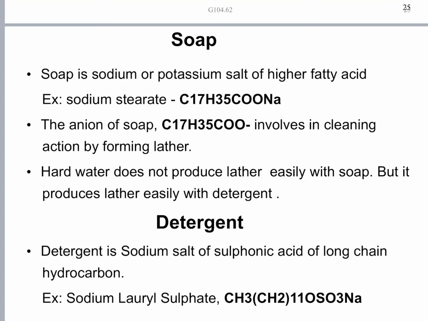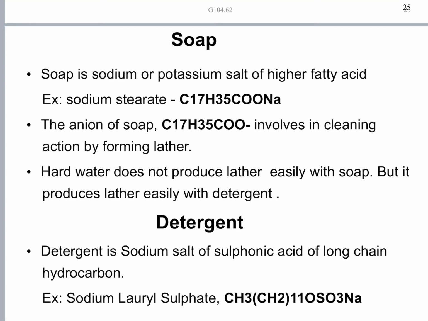Usually when soap is mixed with water, it dissociates into the anion of the soap, the stearate ion, and the sodium or potassium ion. Correspondingly, if it is a sodium salt, sodium ion will be liberated. If it is a potassium salt, potassium ion will be liberated. So the anion of soap is the stearate ion, C17H35COO minus.